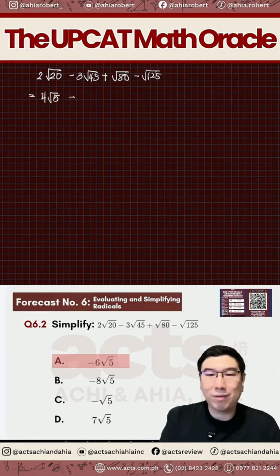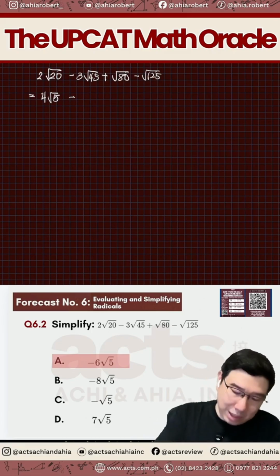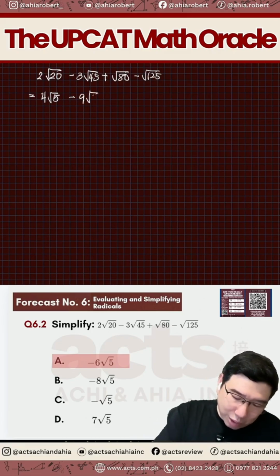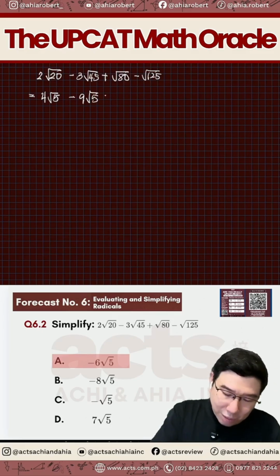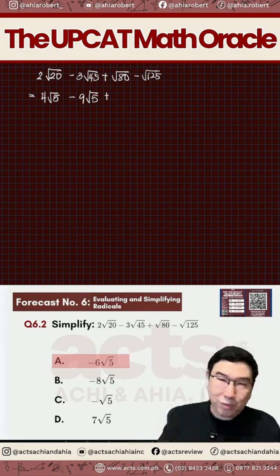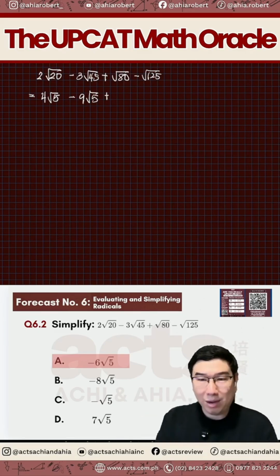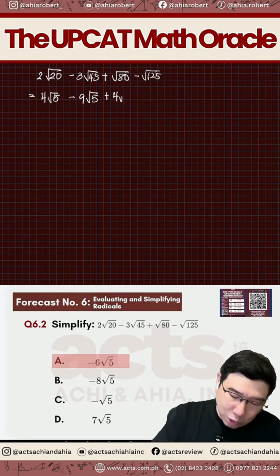For 45, it's 9 and 5. So that's a 3 square. So you can bring out the 3 times 3. So that becomes 9 square root of 5. So as you can see, your arithmetic skills is very crucial here. How fast can you solve? That matters. Okay. Now, square root of 80. 80 is 16 times 5. So therefore, that's going to be 4 square root of 5.